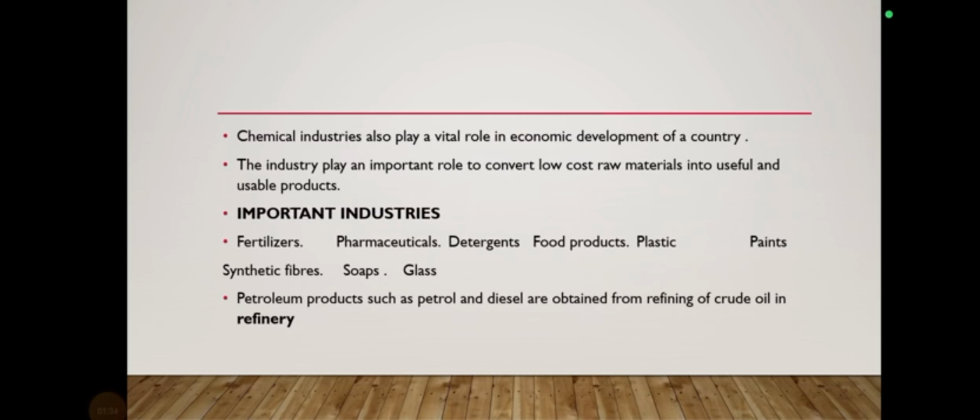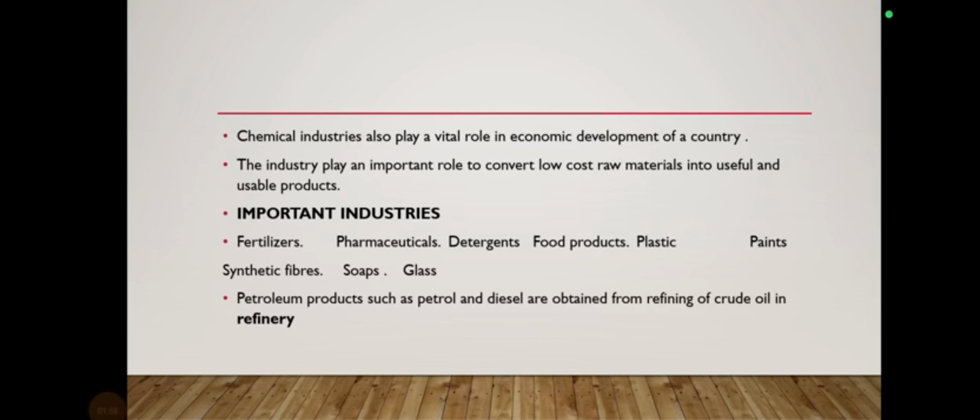The chemical industry plays a very important role in the economy of a country, and it also has a role in the conversion of low cost material into useful products. Some of the most important industries include fertilizer, pharmaceutical, meaning the medicine industry, detergent, food products, plastic, paints and synthetic fiber, and soap and glass industries are also included among the most important industries.